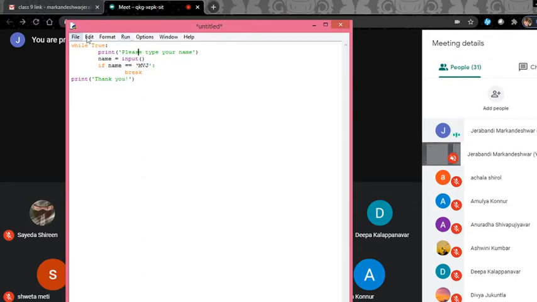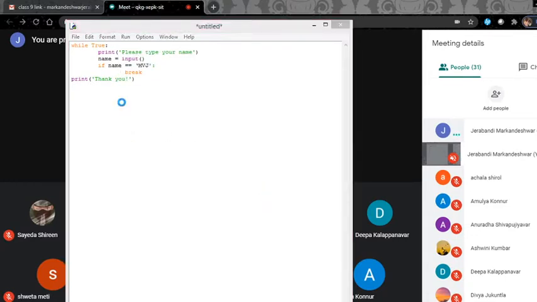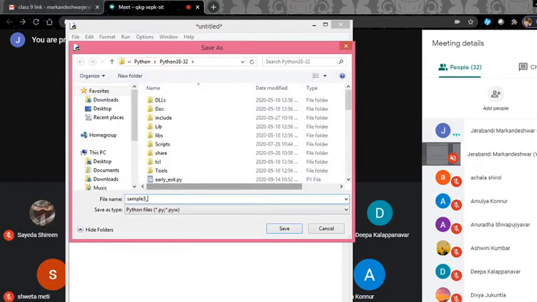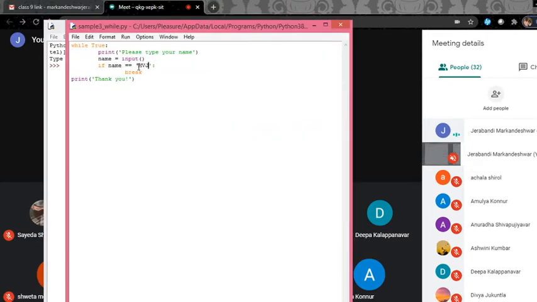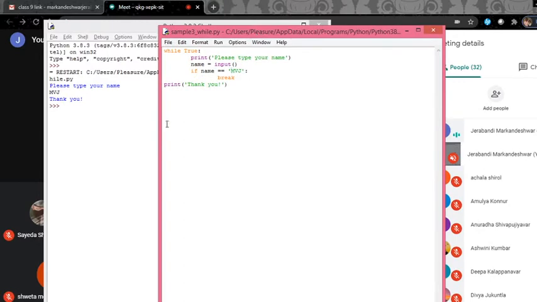Try to understand with the execution now. Save this file as sample 3 while. Invalid character identified. I said already, when you copy, the single quote characters change. Now, please type your name. When I type MEJ, it immediately stops and continues with the further part of the program, which prints thank you.